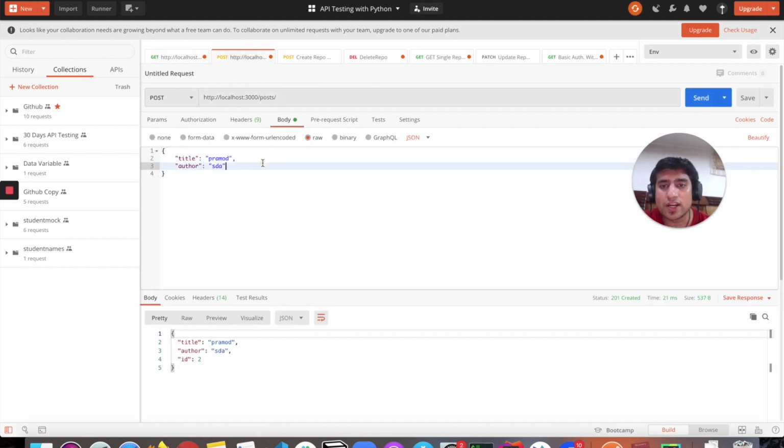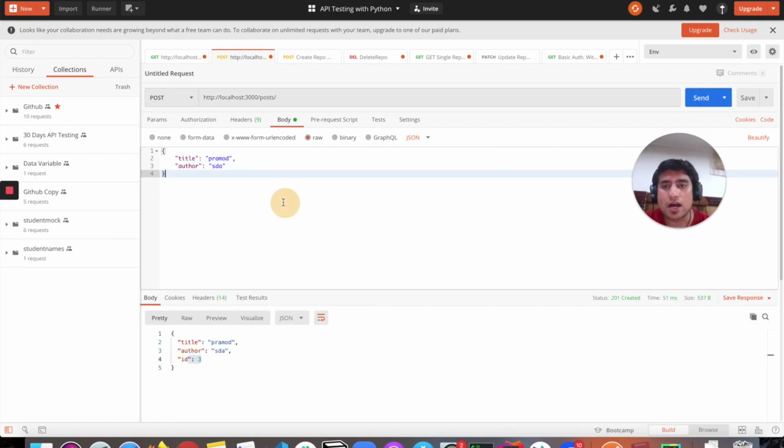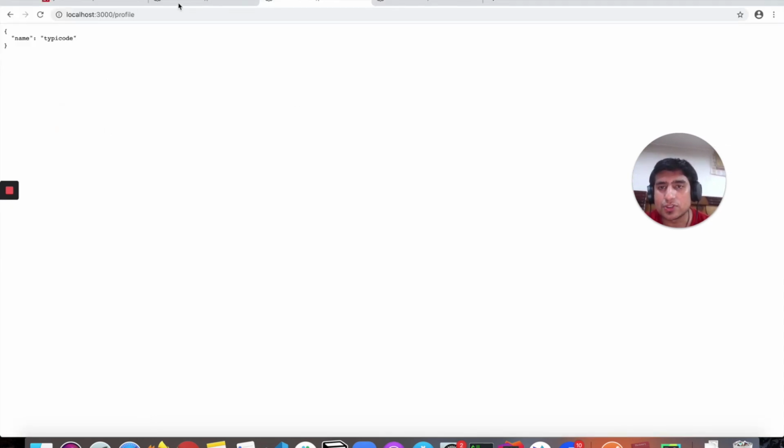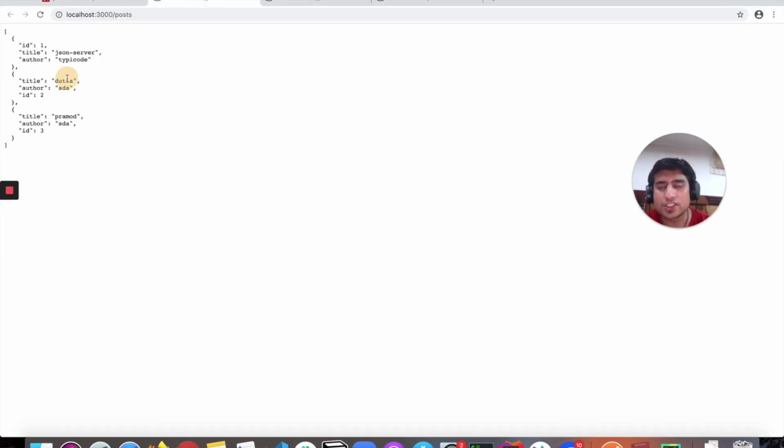If you want to create a new resource, you need to mention it in the raw body in JSON format and pass it as a post request. When you do it, it will create the new resource. And if you want to update the resource, you need to pass the ID of that one. For example, let me show you in the post one. I want to change the title to Datta, suppose. I need to pass the ID of it, and when I send it and refresh, you can see it's changed to Datta, right?